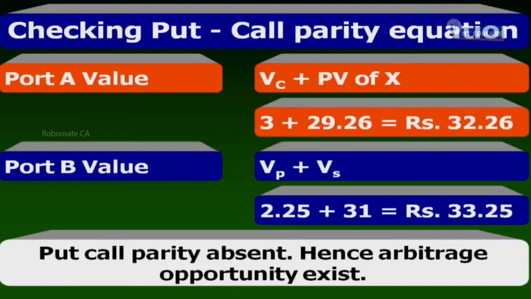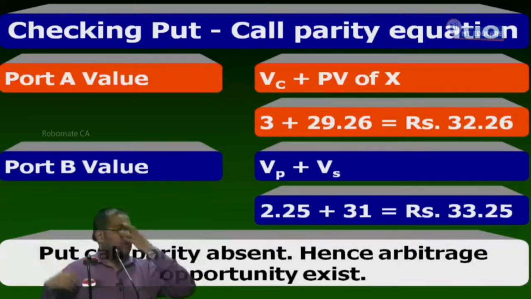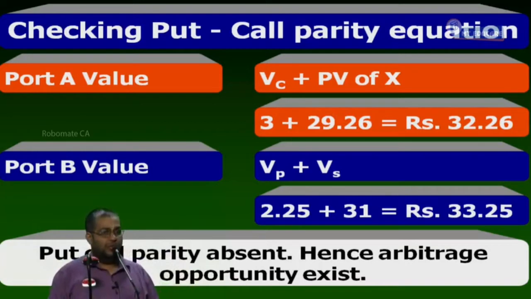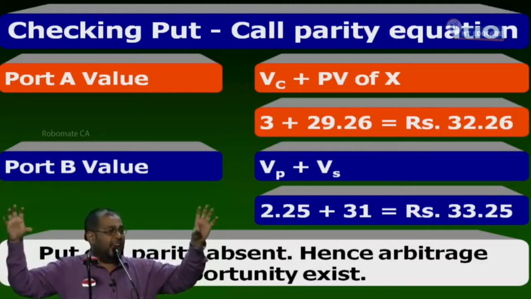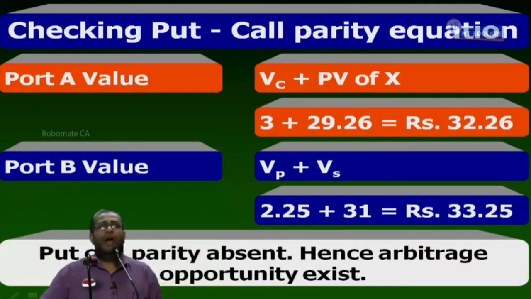Now, please listen here. I have two portfolios. What is a portfolio? A group of assets. I have two portfolios, A and B. Look at this: A is undervalued, B is overvalued.